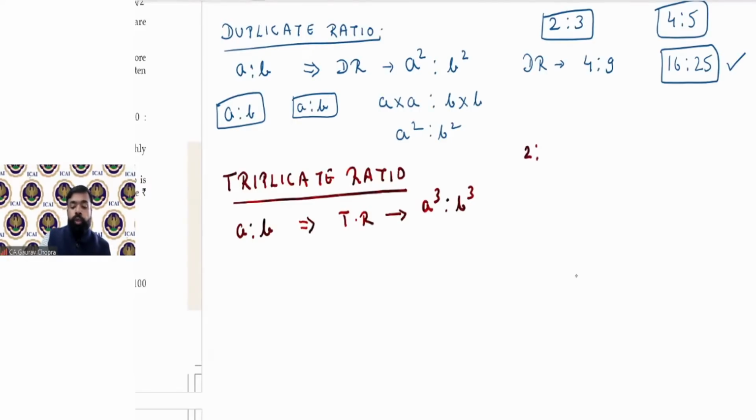So if 2 ratio 3 is the given ratio, तो इसका हमें क्या करना है? Cube कैलकुलेट करना है. So you have to simply find out the cube. So 2 cube ratio 3 cube. So what is 2 cube? 2 cube is 8 and 3 cube is 27. So 8 ratio 27. This is the triplicate ratio. Okay.